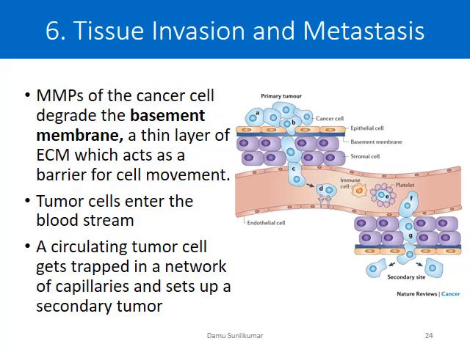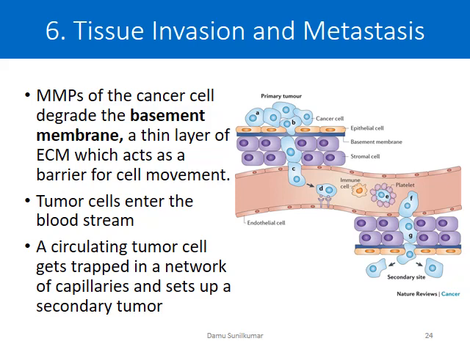Here again, MMPs of the cancer cell degrade the basement membrane, the thin layer of extracellular matrix which acts as the barrier for cell movement, and they help the tumor cells to enter the bloodstream, the circulatory system. The circulating tumor cells get trapped in a network of capillaries and set up their own secondary tumor after they extravasate at a particular site. And there are other players that are involved.